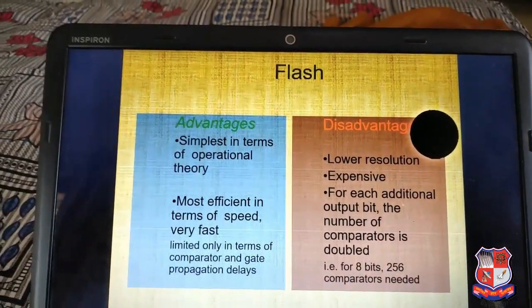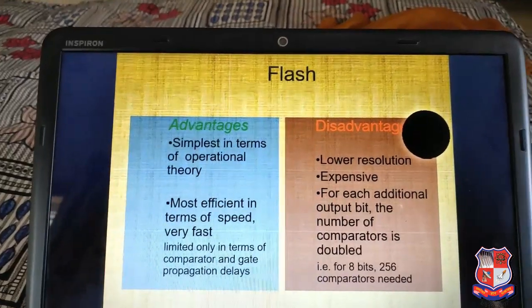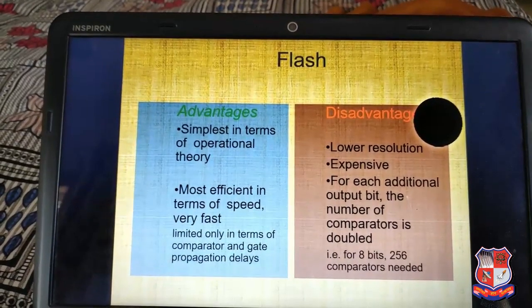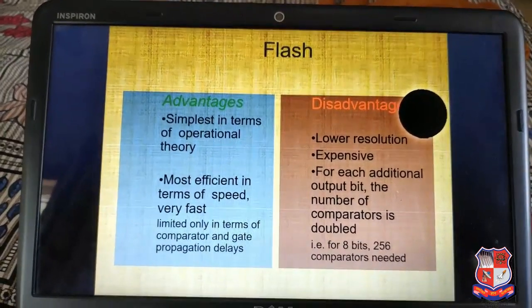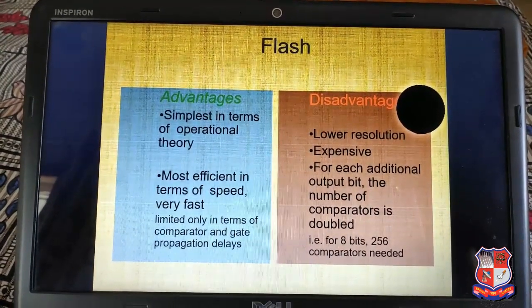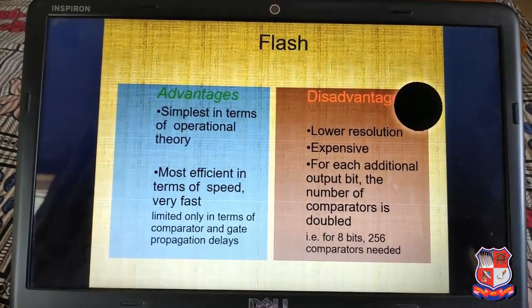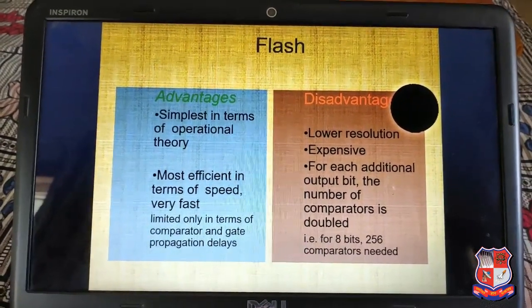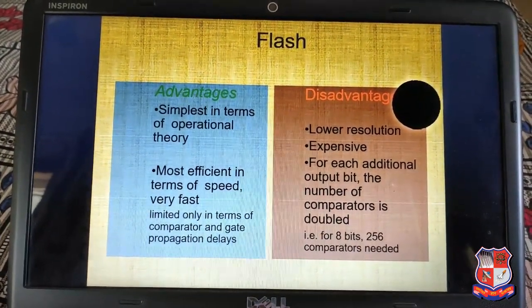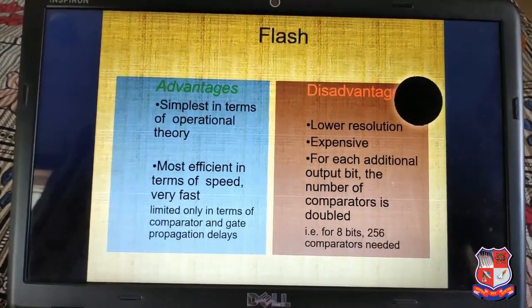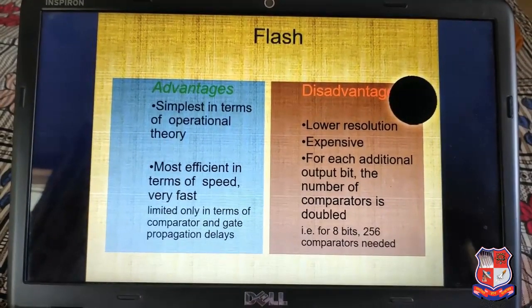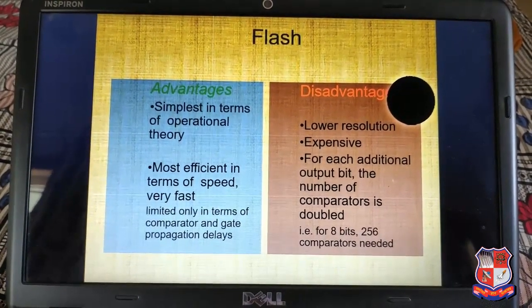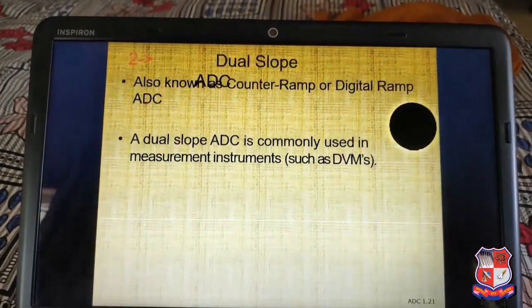This is the flash ADC. What is the advantage of the flash ADC? The main advantage is that it is simple in operation theory and the most efficient in terms of speed, very fast, limited only by the comparator and gate propagation delay. There are some drawbacks: lower resolution, and it is expensive for each additional output bit. The number of comparators doubles; for 8 bits, 2 raised to n, 2 raised to 8, 256 comparators are needed.